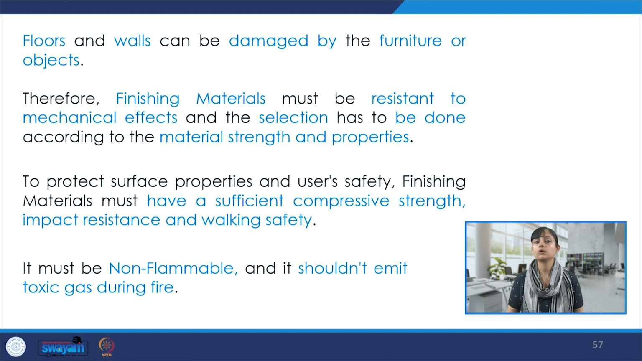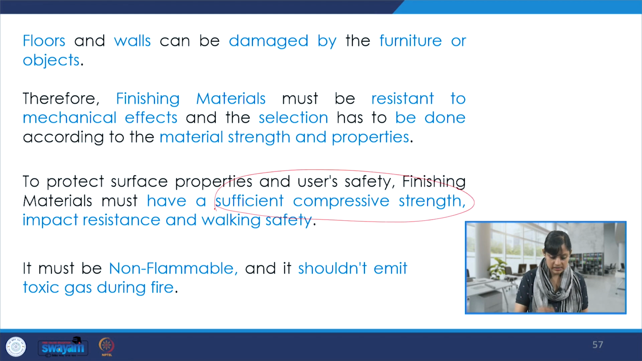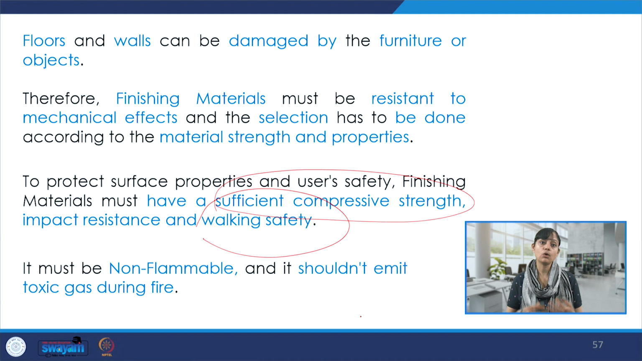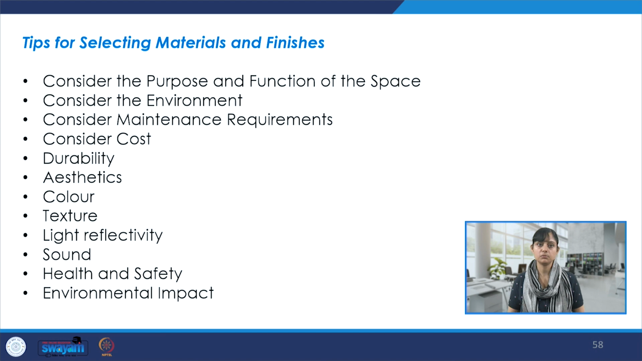The selection has to be done according to the material strength and properties. That's very important. To protect surface properties and user safety, finishing materials must have sufficient compressive strength, impact resistance, and walking safety. These are very important. Also, it has to be non-flammable and shouldn't emit toxic gases during fire, etc. We also have to take care that it has less VOC, the volatile organic compounds, so that the space and the environment is healthier and less hazardous to health. So all those factors have to be kept in mind.